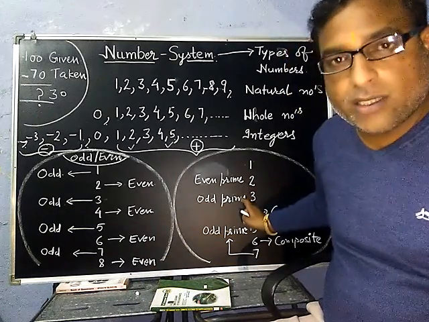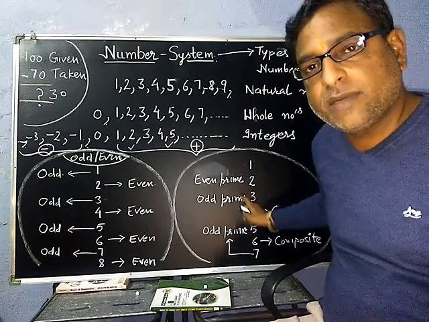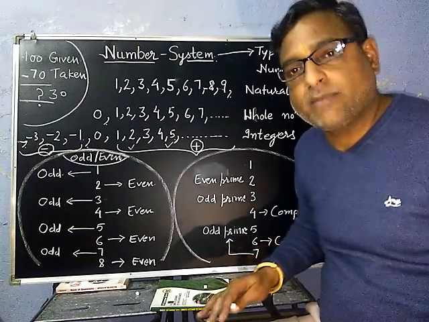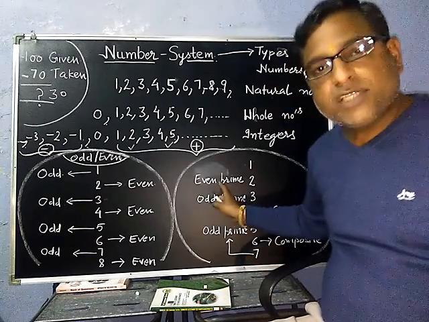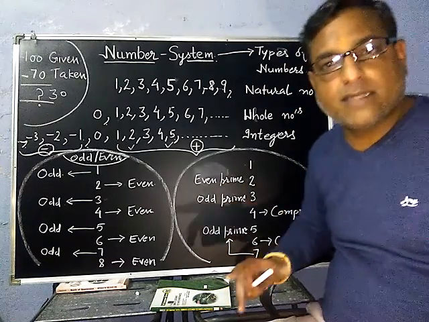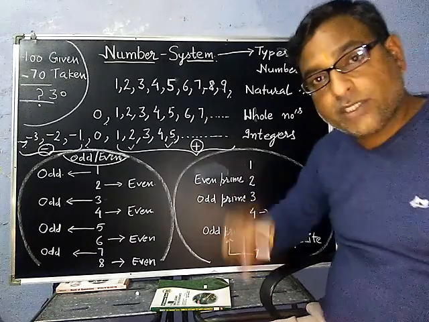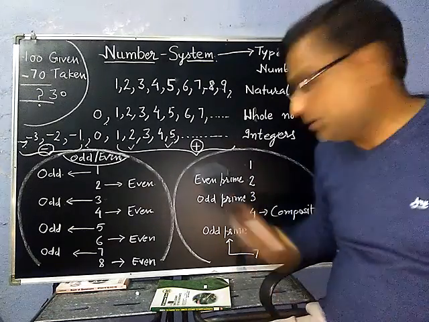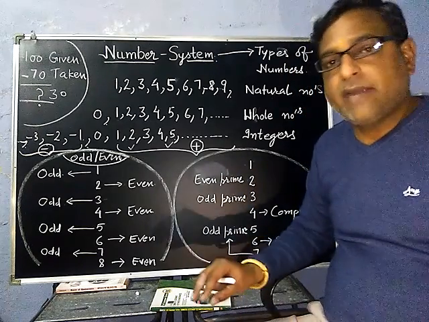2 and 3 are divisible by 1. 2 is divisible by 2, 3 is divisible by 3. That's why 2 and 3 are prime numbers. Clear? So, which is the smallest even prime number? That is 2. Which is the smallest odd prime number? That is 3. Clear? So these are odd prime and even prime.